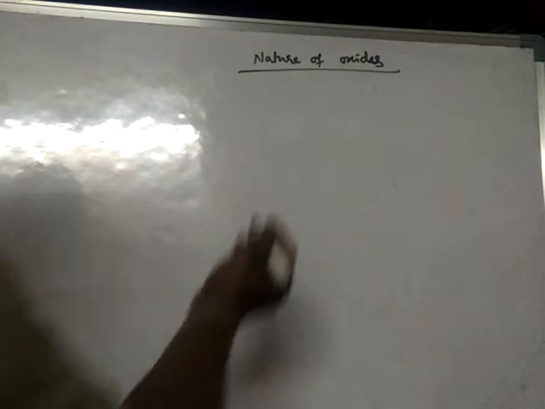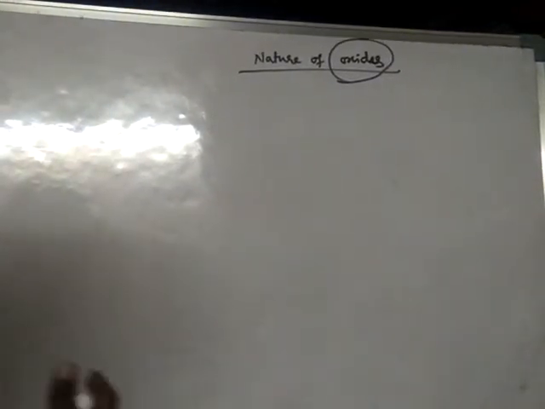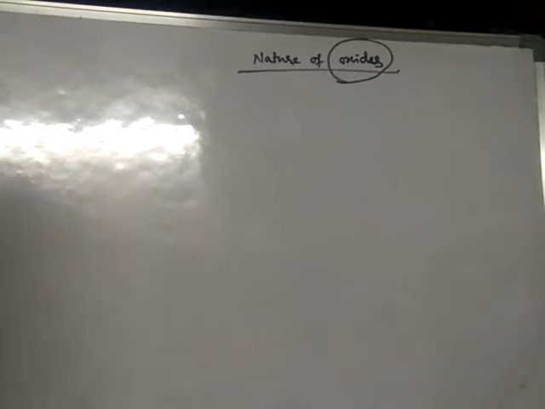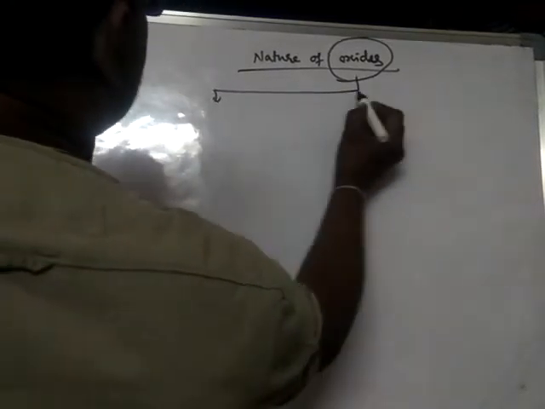When an element combines with oxygen, then it forms an oxide. When an element burns in oxygen, it forms an oxide. So oxides are classified into 4 types.